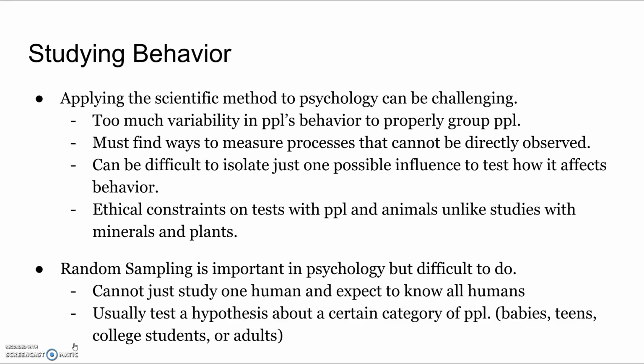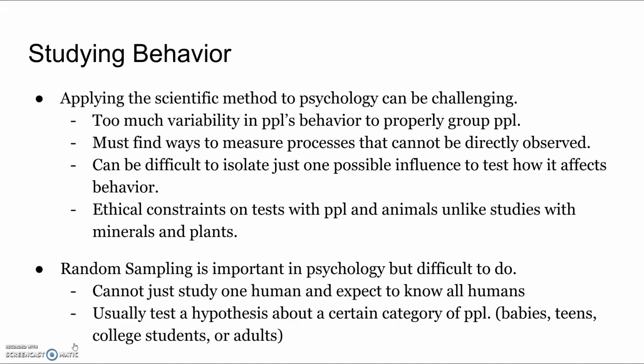There must be ways to measure processes that cannot be directly observed. It can be difficult to isolate just one possible influence to test how it affects behavior. There are ethical constraints on tests with people and animals, unlike studies with minerals and plants.